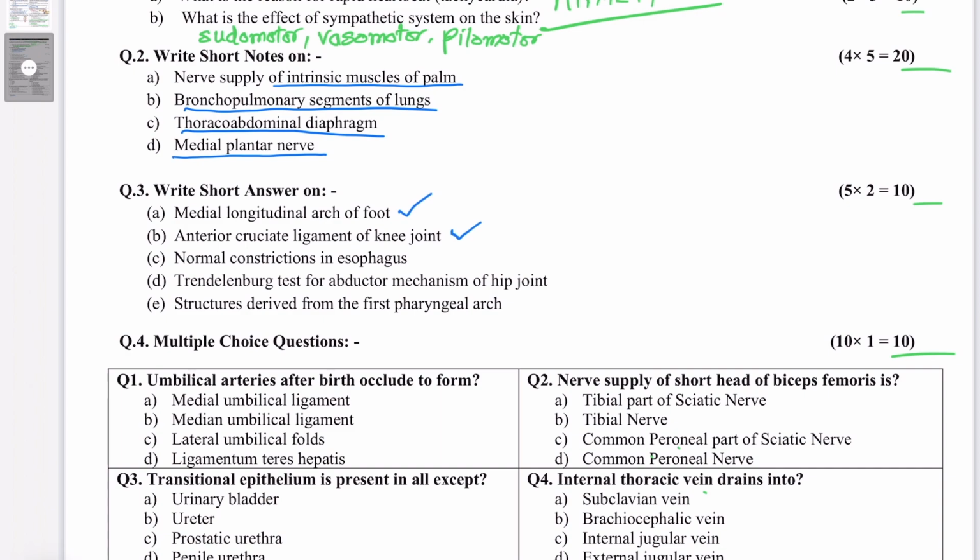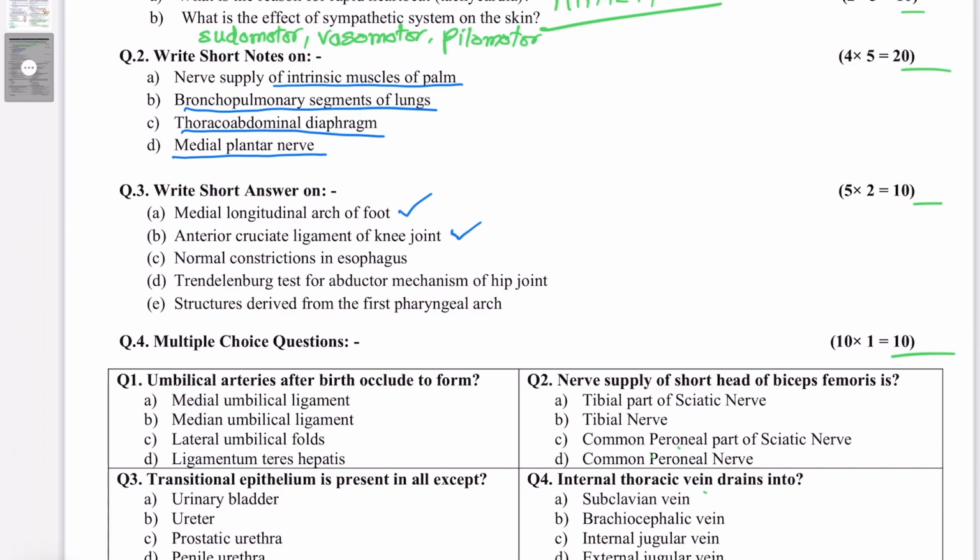Question number 3C. Normal constrictions in the esophagus. So remember that the esophagus normally has 4 sites of constriction. The first one is at the pharyngoesophageal junction. You know that it is 6 inches from the incisor teeth. That lies at the level of C5, C6. And then it's due to the arch of the aorta, which is around 9 inches from the incisors. And that lies at the level of T4, T5.